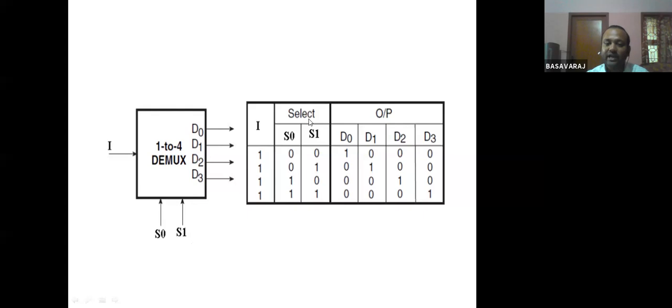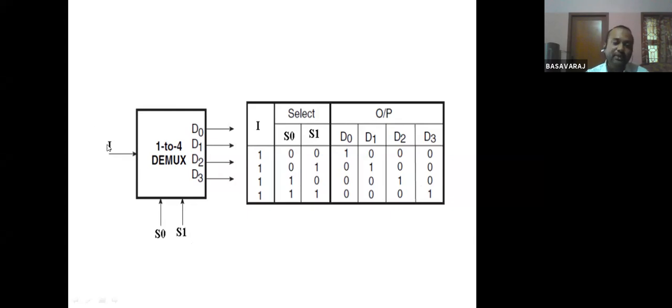For example, here you see the truth table. S0 and S1 are both 1 1, and here the input I is 1. So this particular one will reach D3. Here D3 has become 1, and the remaining lines D0, D1, D2 have become 0.